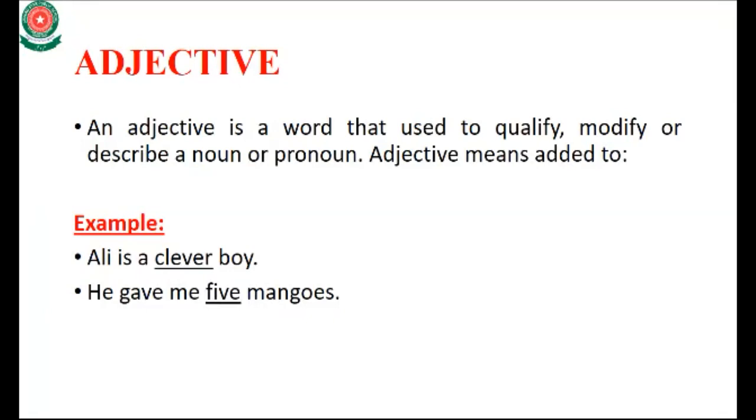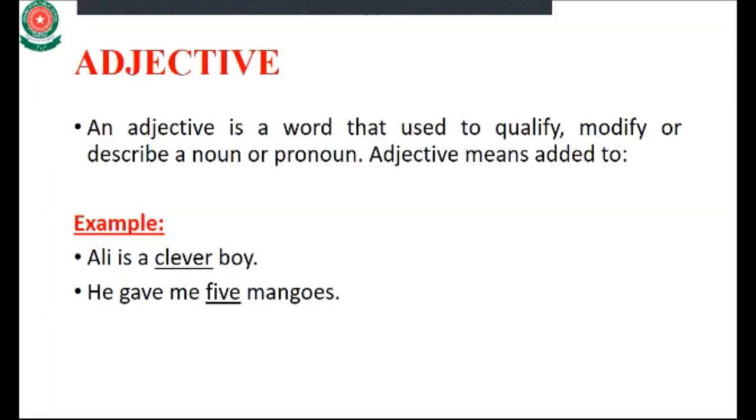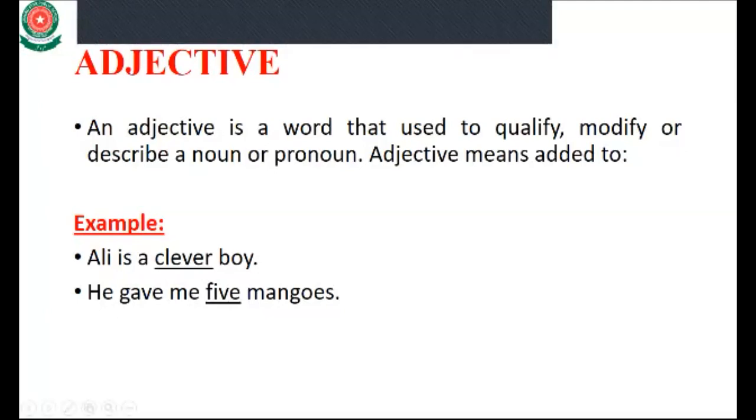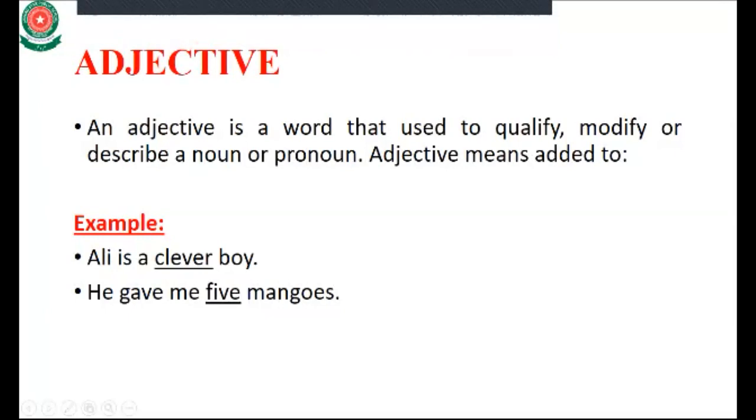For example, I remove the word 5. So, he gave me mangoes. How many mangoes? It does not describe it. So that's why we use the word 5. So it describes a noun. It means he gave me 5 mangoes. Here the he is a pronoun. Okay class, I hope you understand what is adjective.